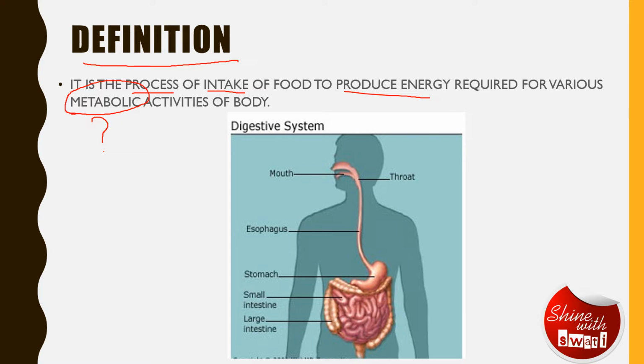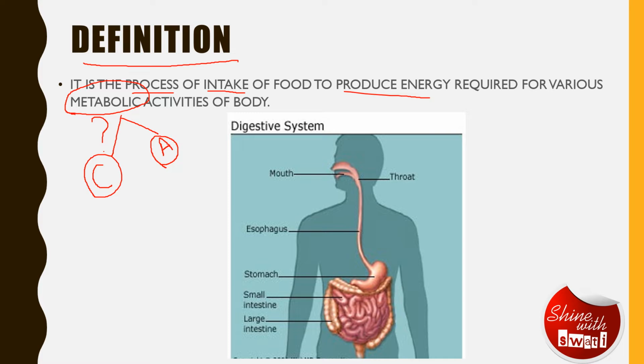Now these metabolic activities are of two types. One is catabolic and another one is anabolic activity. So the question arises, what are anabolic activities? Anabolic activities are all those activities that synthesize something. And catabolic activities are the activities that help in breakdown of something.